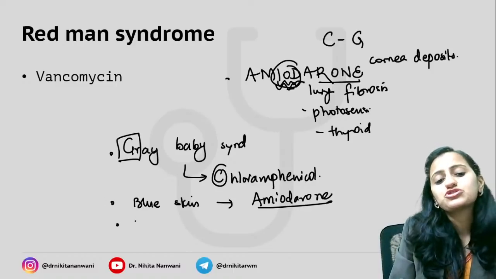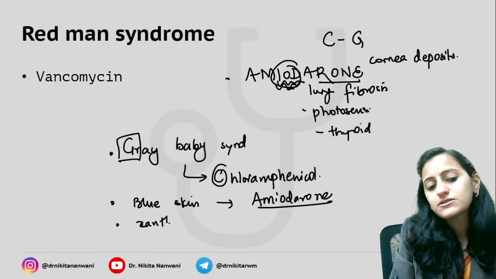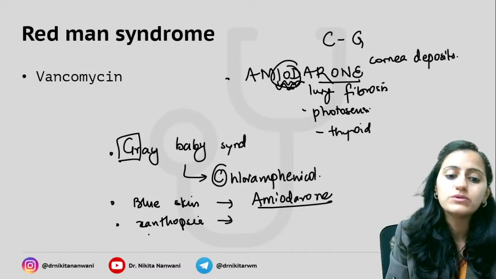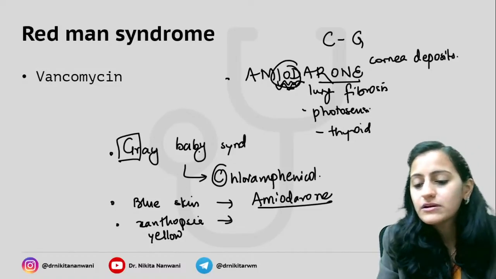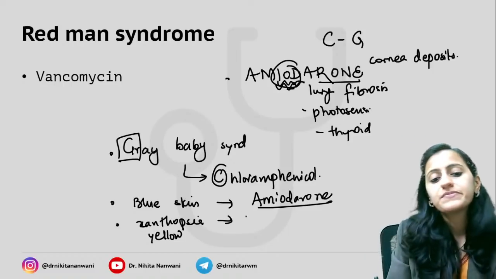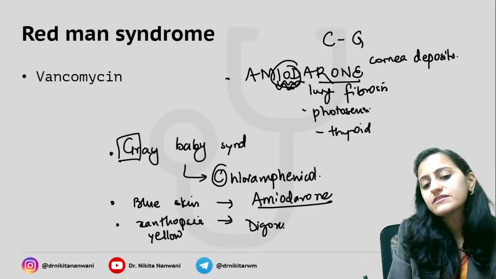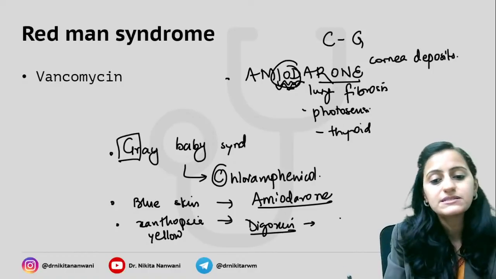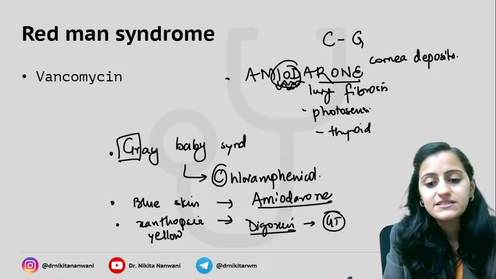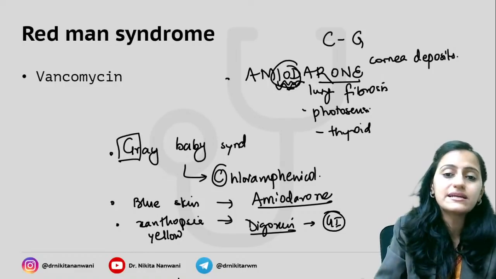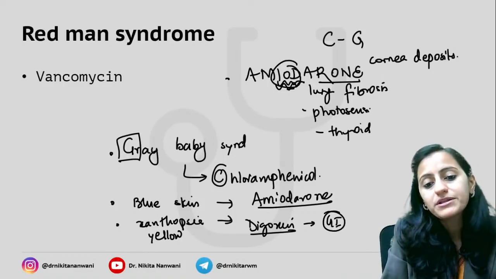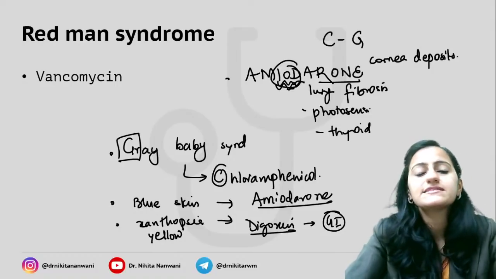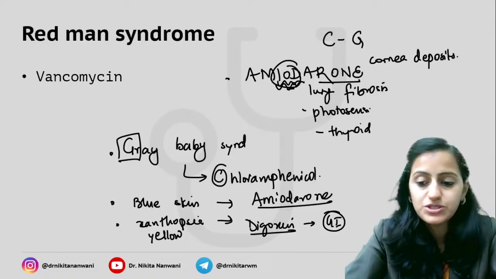Next one, which CVS drug that you read causes xanthopsia? Xanthopsia, yellow vision. Xantho means yellow. Xanthopsia is seen with digoxin, right? How does the digoxin toxicity present? It's your GI manifestations. It looks like your gastroenteritis. There is nausea, vomiting. But after that, there is xanthopsia, also yellow vision as well.